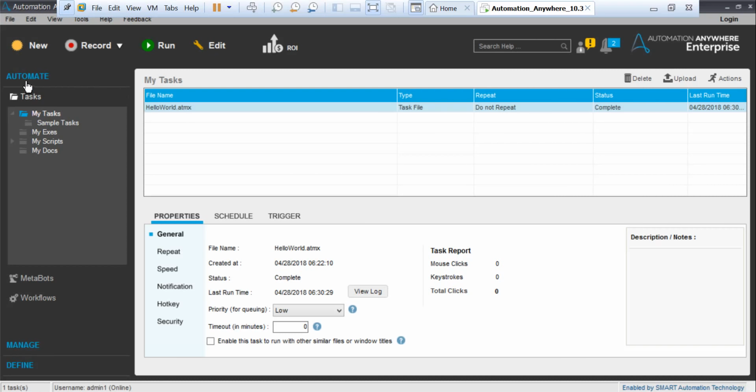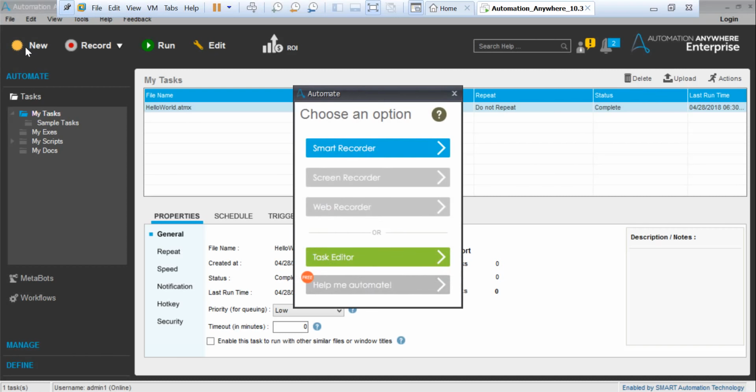But see, if I go here and say new, then you can see here Smart Recorder. So I can either record it or I can create a task. Guys, I'm telling you, the Smart Recorder is the killer feature for Automation Anywhere. I really love it. Anyone will love it because you can't imagine. It's a great feature, right?